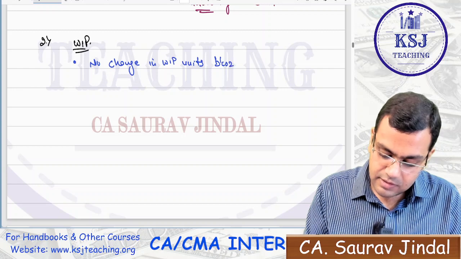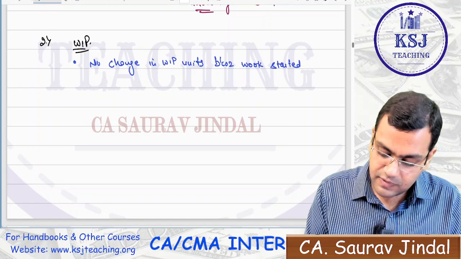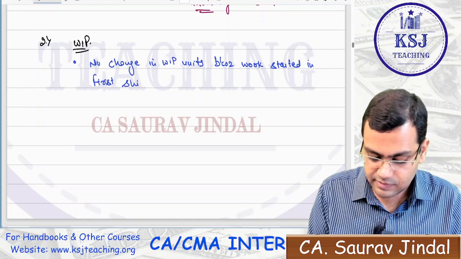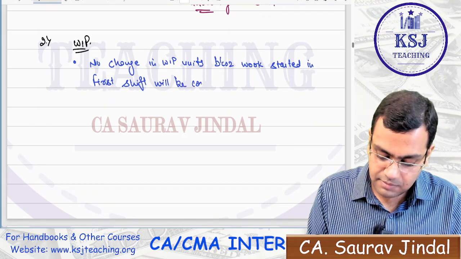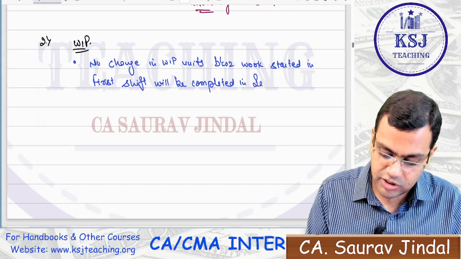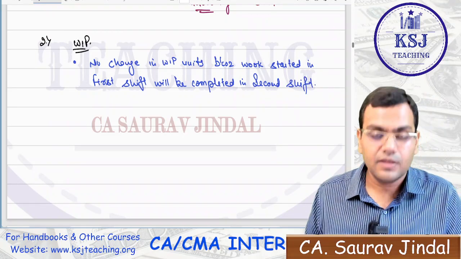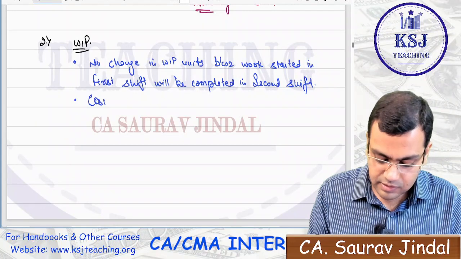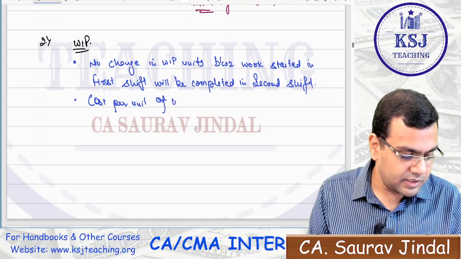But why is there no change in the WIP units? Because the work started in the first shift will be completed in the second shift. I'll explain this to you. Right? Don't worry. After that, one thing I'm saying, the cost per unit of WIP